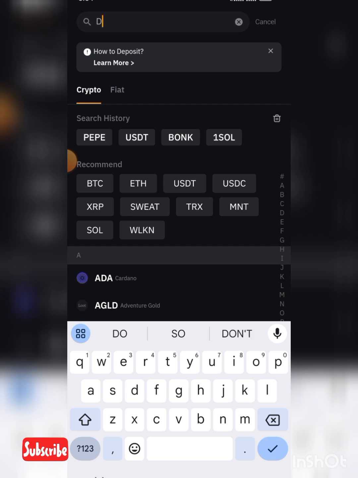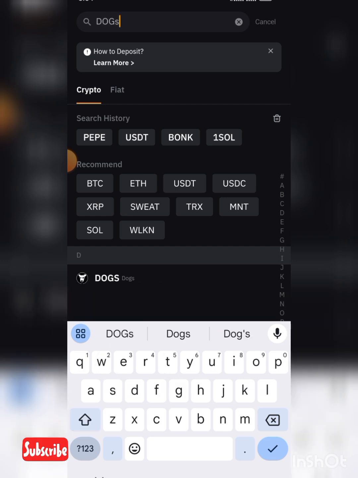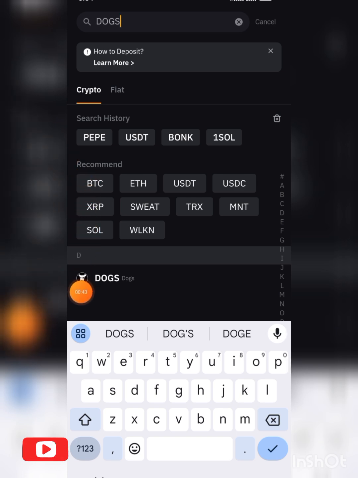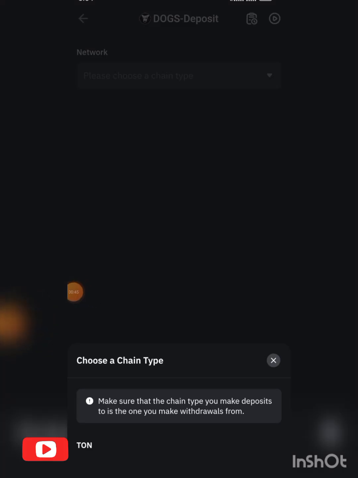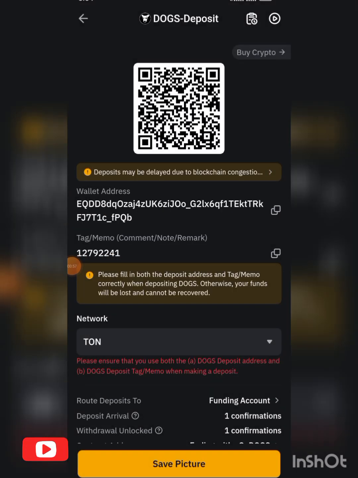Type in DOGS in capital letters. So it's already appearing there. You click on it. After it opens, you click on the chain. When you click on the chain, it opens up for you. So now click OK to ensure seamless deposit.